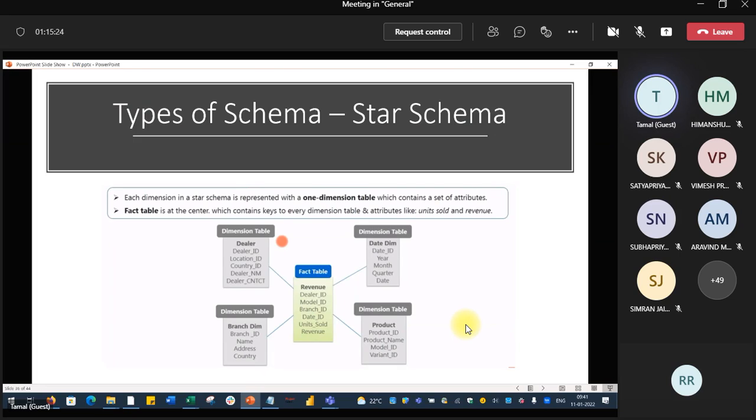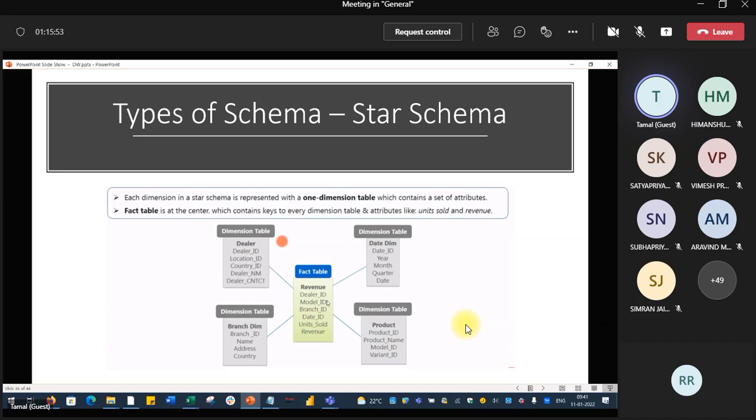Here, you see this fact table is having dealer ID again because this is the foreign key. The relationship is between the dealer ID of the dealer table and the dealer ID of the revenue table. Product ID is the primary key. Here we also have some model ID or something. The name may be different.